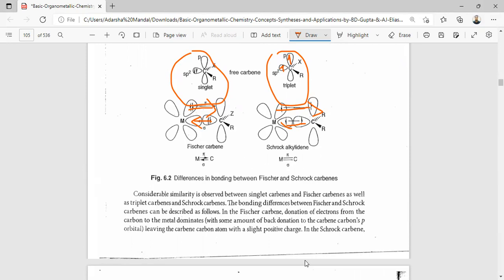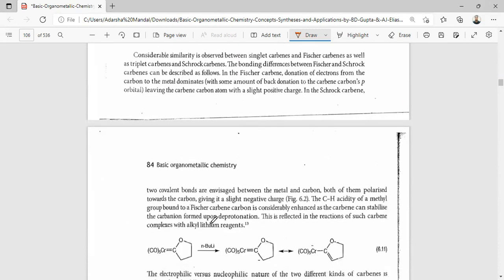In the Fischer carbene, donation of electrons from the carbon to the metal dominates, with some amount of back donation to the carbon p orbital, leaving the carbon atom with a slightly positive charge. But in the case of the Schrock carbene, two covalent bonds are between the metal and carbon, both of them polarized toward the carbon, giving it a slightly negative charge.